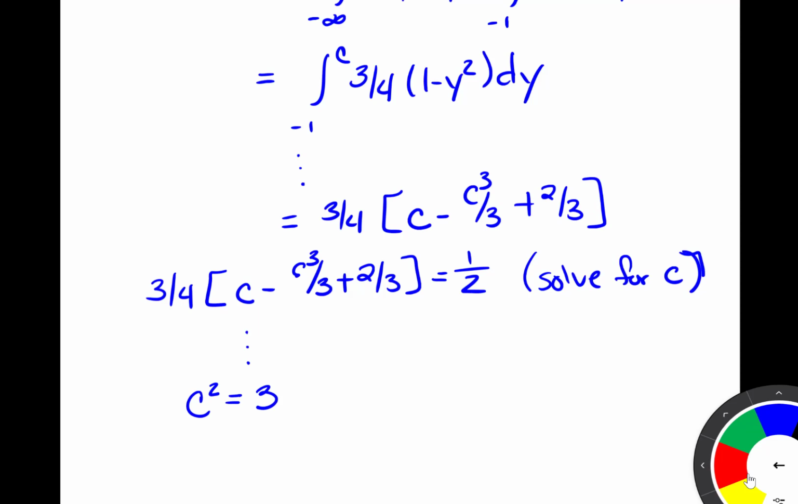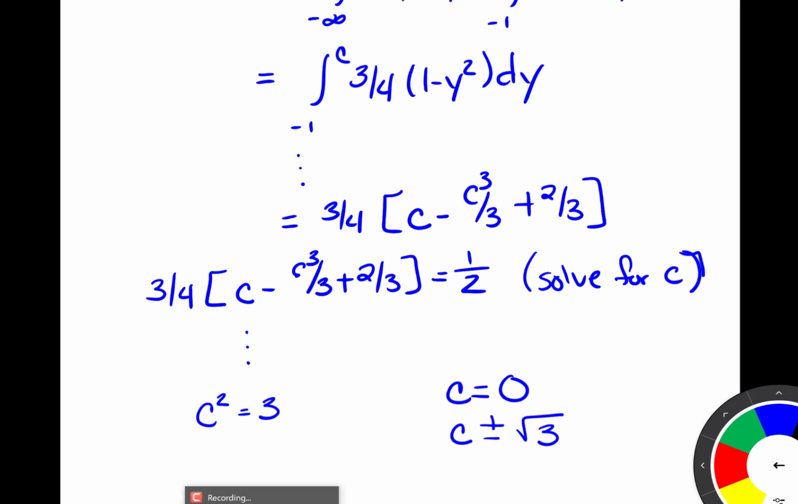Sorry, let me back that up. You should find that c has one of 3 options. So c can be equal to 0, and then you'll find that c squared is equal to 3 once you get rid of one of the c's. So this tells us that c could also be plus or minus the square root of 3. So we've got to figure out which c it is that has 50% of the area below it. To find this, we're going to go back up to our PDF and see which one looks reasonable. Now keep in mind that the square root of 3 is approximately 1.73.